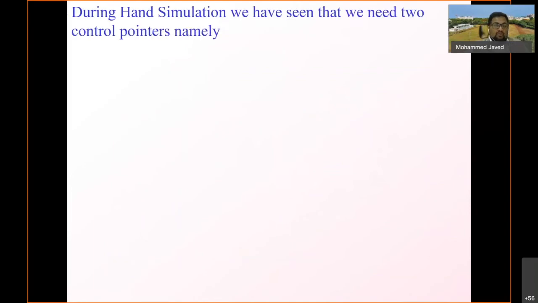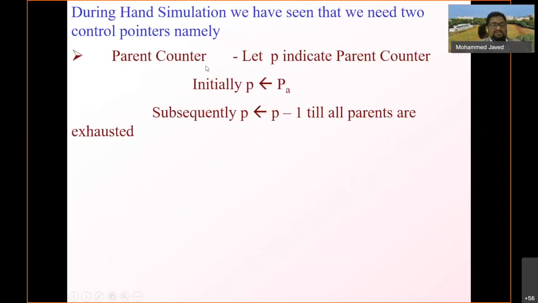And now during the hand simulation in the previous slides, we have seen that we need 2 control pointers. One is the parent counter. So let small p indicate the parent counter, and let it be PA, which I have already seen is the latest parent, the youngest parent. And now subsequently we have to start doing p equal to p minus 1 till all parents are exhausted. That's what we did in our hand simulation.